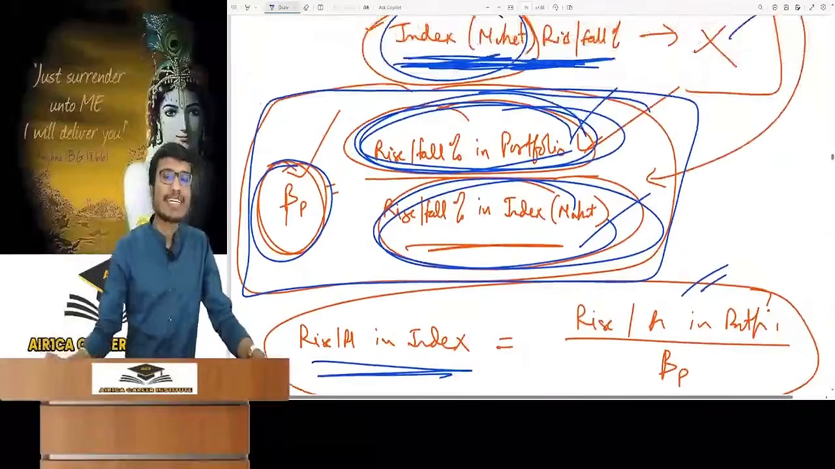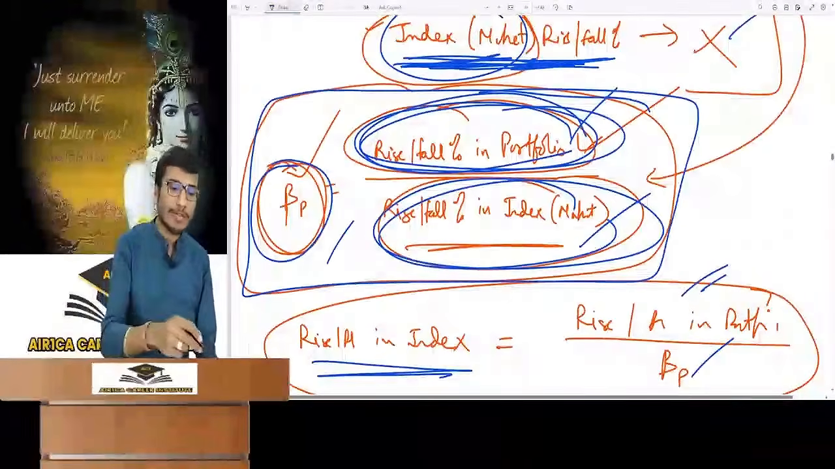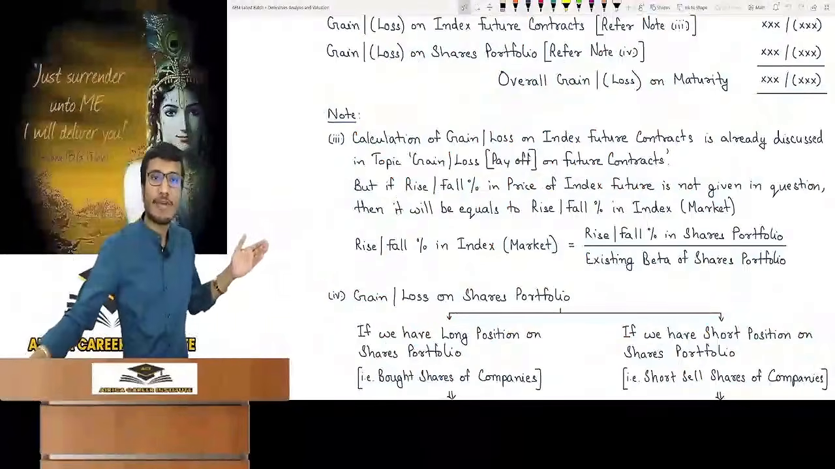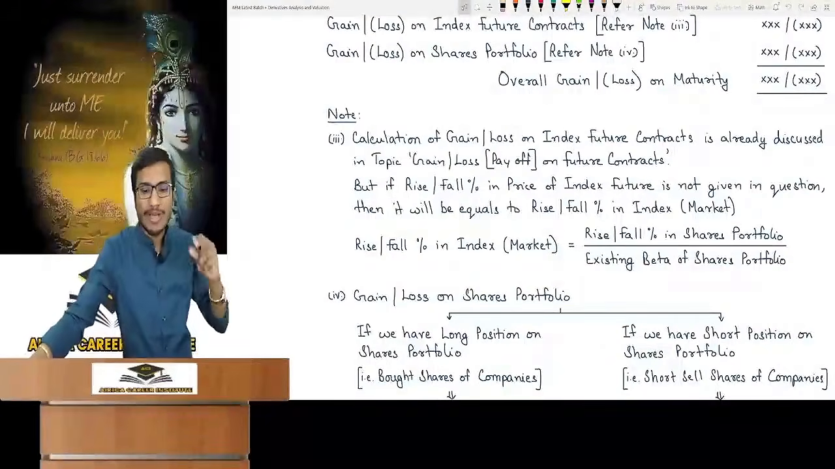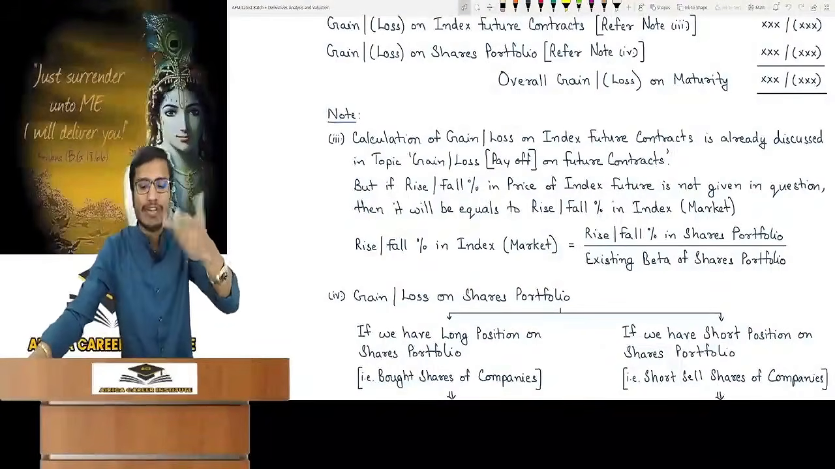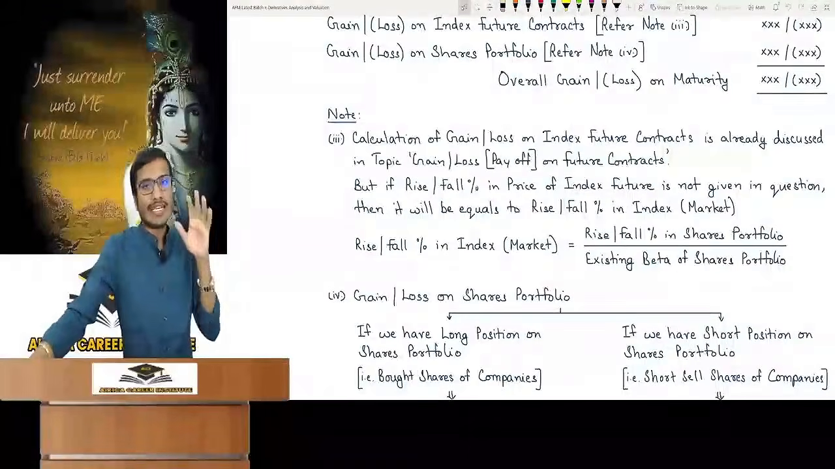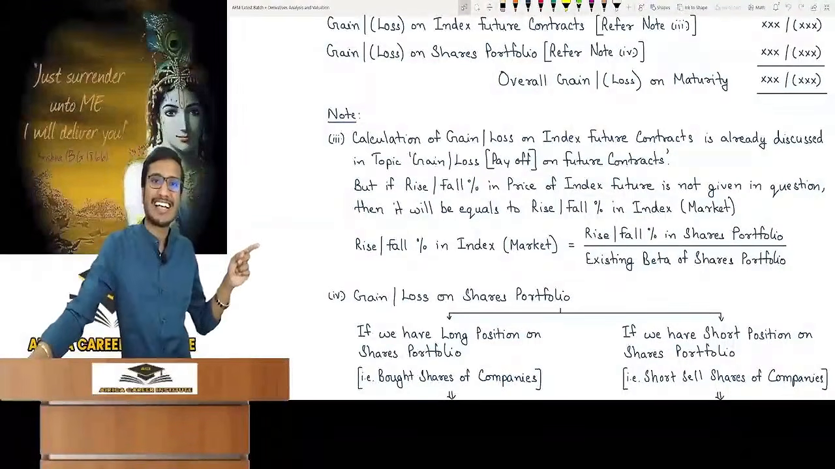Rise and fall percent in portfolio divided by beta of portfolio. This is the formula. It is written here how to calculate rise and fall percent in index or market when it's not given: change percent in portfolio divided by existing beta of portfolio. These two things will be available in this.